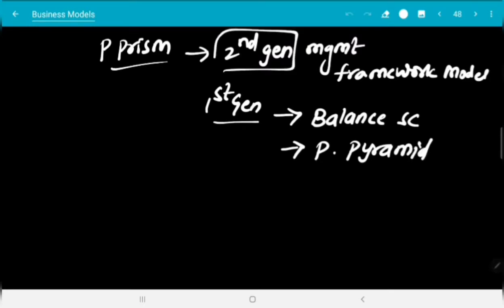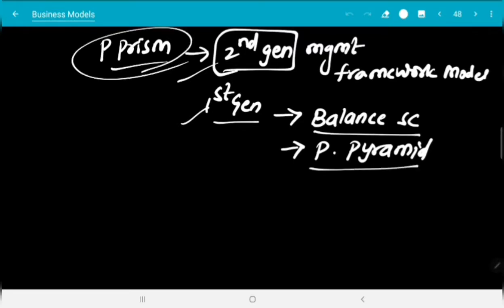Generally, when we hear second generation, we think about laptops, computers, and all. In terms of computers, you will have first generation, second generation. At the same time, with management framework models, you will have first generation as well as second generation. First generation, you will have balance scorecard, and second generation, you will have performance prism model, right? So, what is the requirement to introduce the performance prism model when you already have the first generation balance scorecard and performance pyramid? As per Chris Adams and Andy Neely,